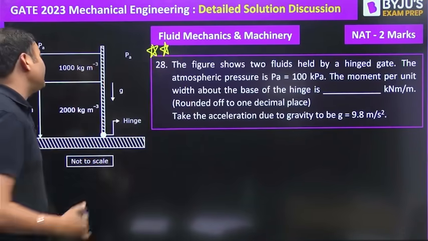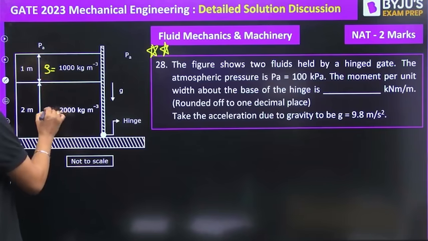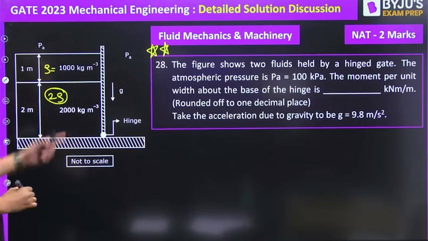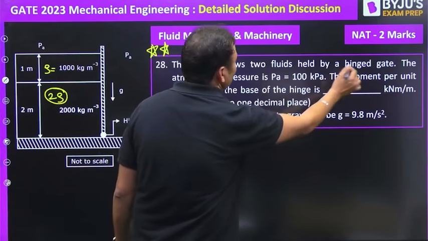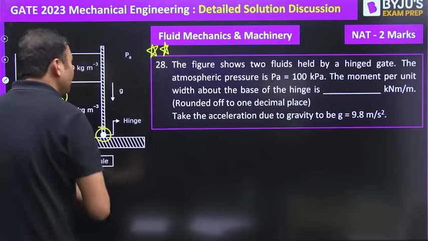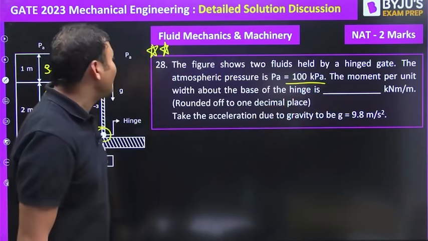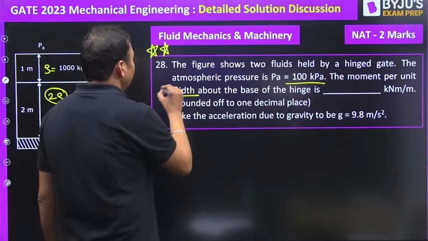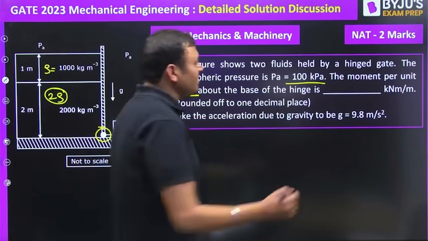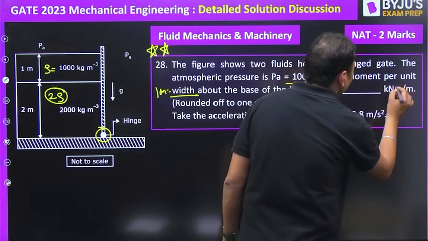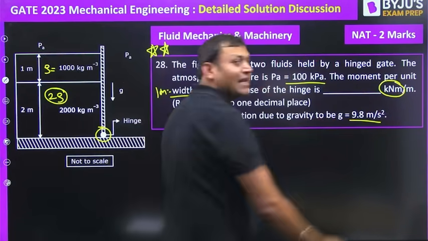There are multiple fluids kept in a container. Rho is equal to 1000 and this is, let us say, 2 rho, because the density of the lower fluid is 2000 kg per meter cube. The figure shows two fluids held by a hinged gate. The hinge is here. The atmospheric pressure is 100 kilopascal. The moment per unit width about the base of the hinge is to be found in kilonewton meter per meter. Acceleration due to gravity will be taken as 9.8.